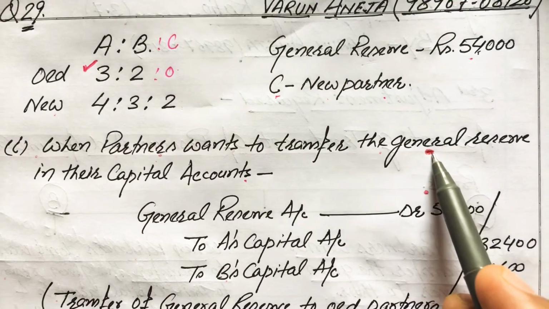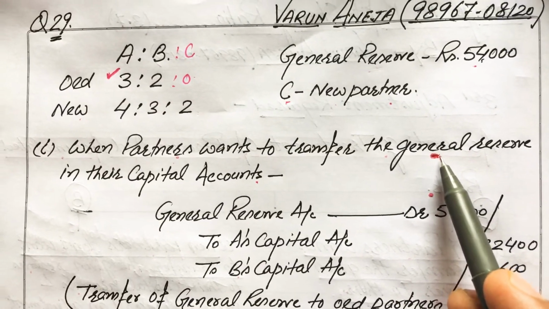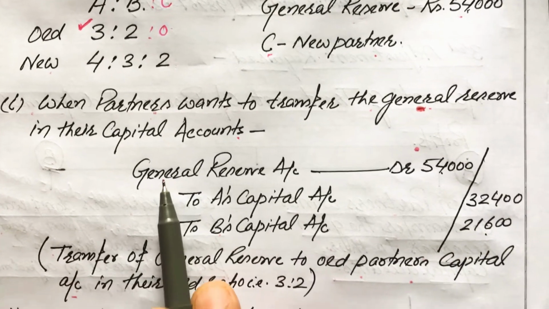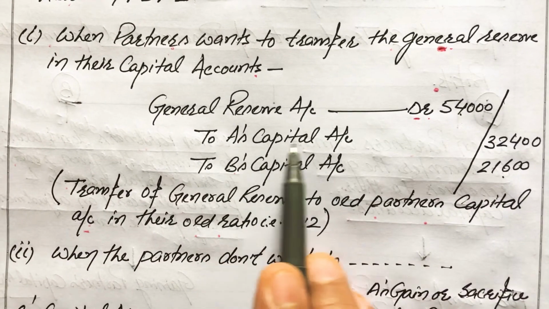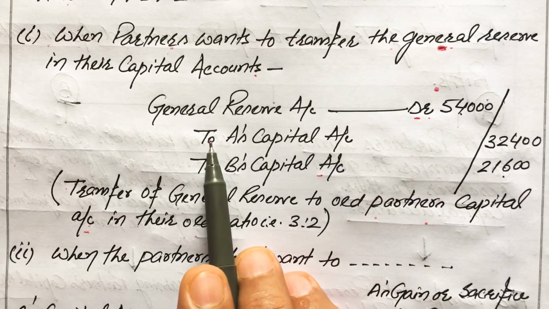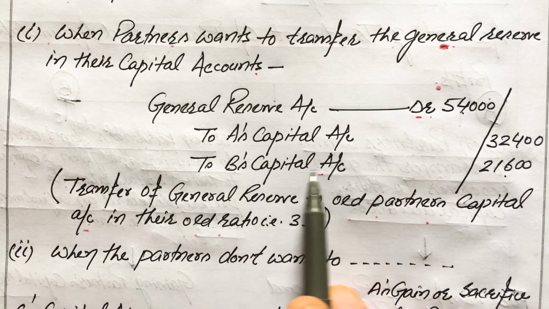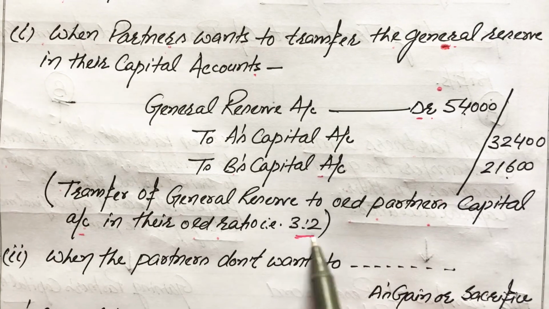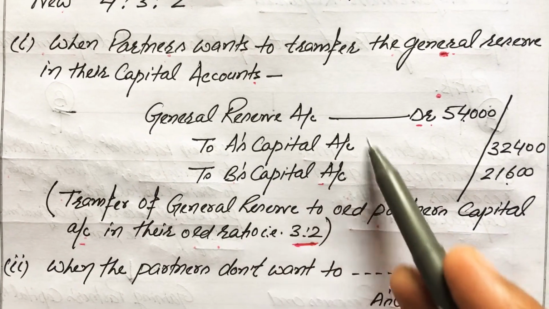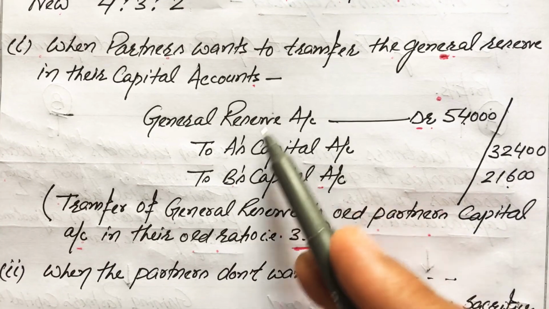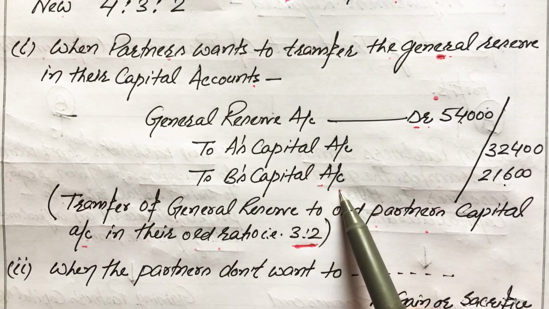And because general reserve has a credit balance, the entry will be general reserve account debit, for closing its balance to old partners' capital accounts, that means to A's capital account and to B's capital account in their old ratio, that is 3:2. So only this entry will be passed when partners want to transfer general reserve in their capital accounts.